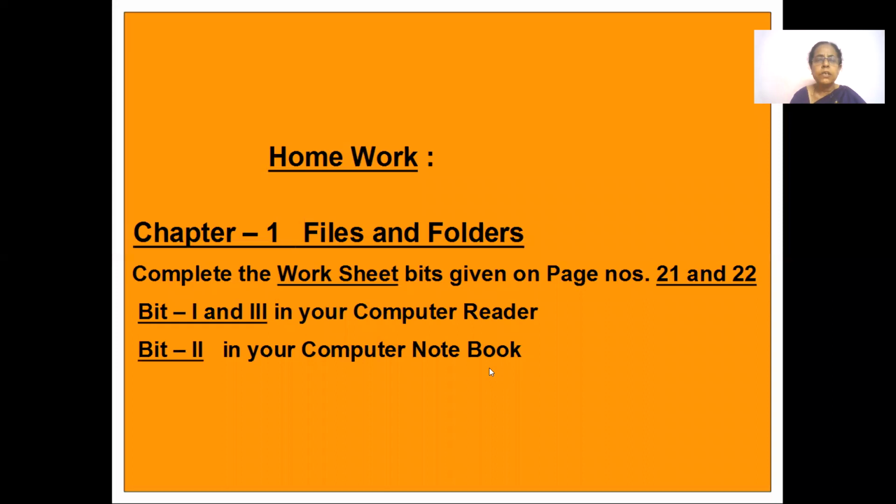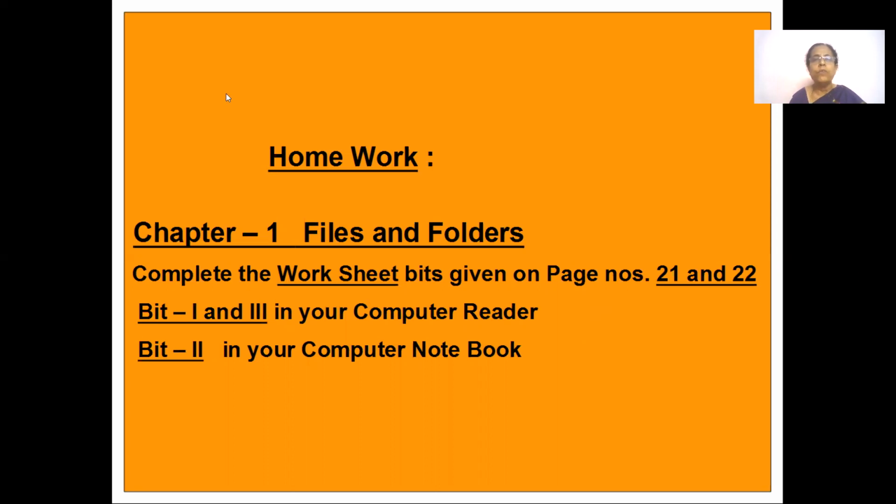So that's all for now, children. You learned about files, how to copy and move files from one folder to another, how to rename a file, how to delete a file. Then you learned some selection of multiple files, random selection, selecting from first to last. Then what a recycle bin is, how to delete files, and when a file goes into the recycle bin, how to restore it. This is what you learned.